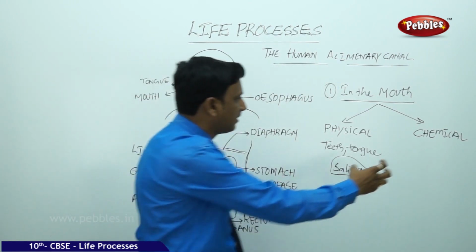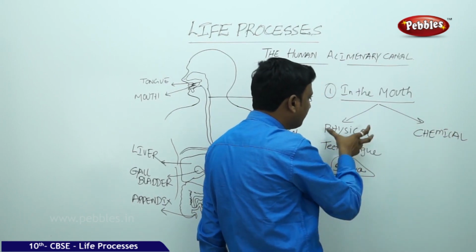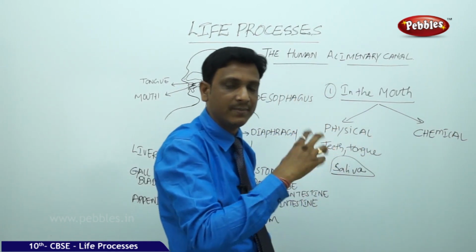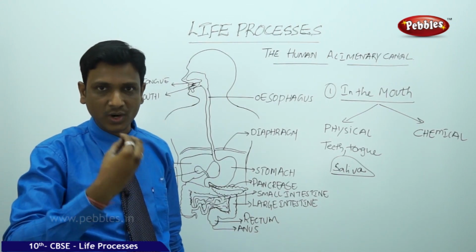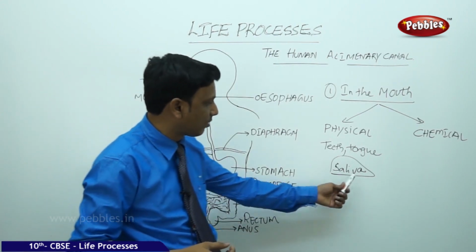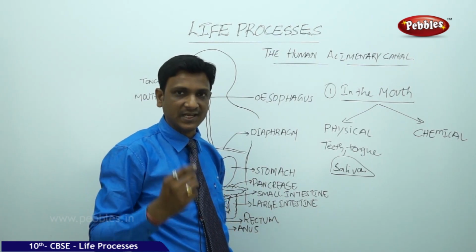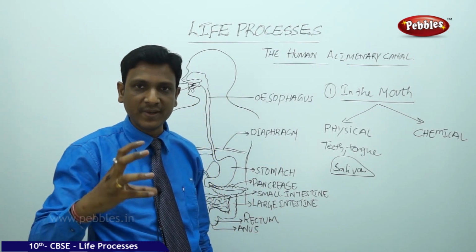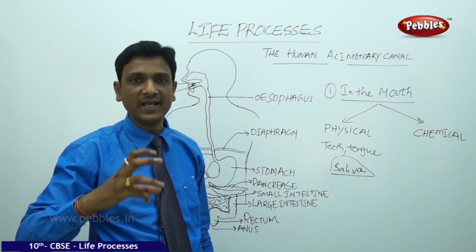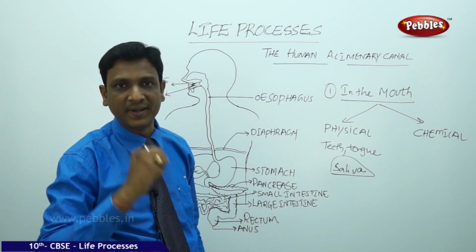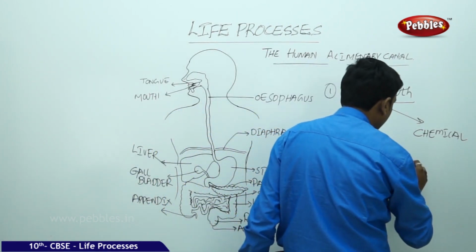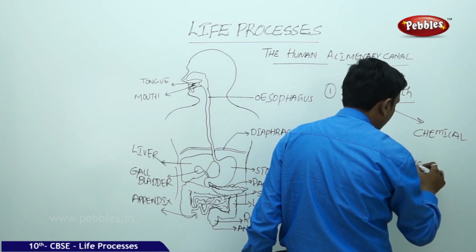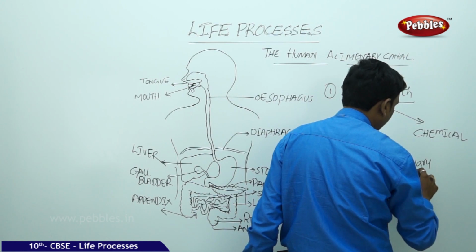And what about the chemical part? Physically the food is made into a soft form. Chemically, what happens to the food? What we are chewing is well mixed with a liquid called saliva. Saliva not only helps to make the food watery, not only helps to make the food a paste, it also contains certain enzymes called salivary amylase.